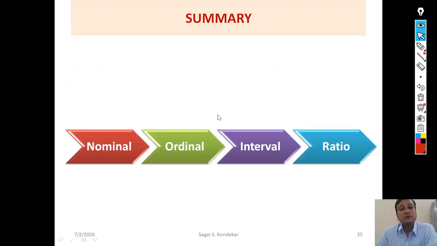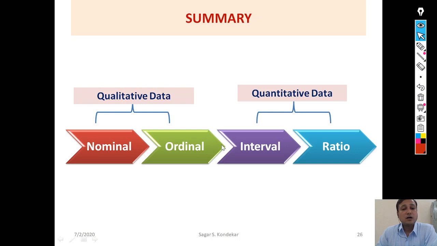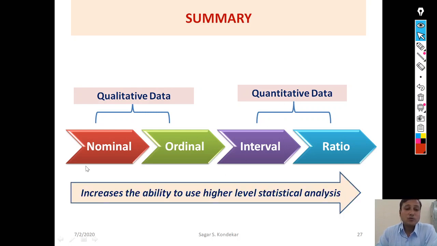Now if I come further, as we have seen, there are 4 types of measurement scale: nominal, ordinal, interval and ratio scale. I classify them again into 2 parts. One is qualitative data, that is nominal and ordinal scale, and interval and ratio scale belong to the quantitative data. Now as I move from left to right, it increases the ability to use higher level statistical analysis. Again I repeat, as I move from nominal towards ratio data, it increases the ability to use higher level statistical analysis.